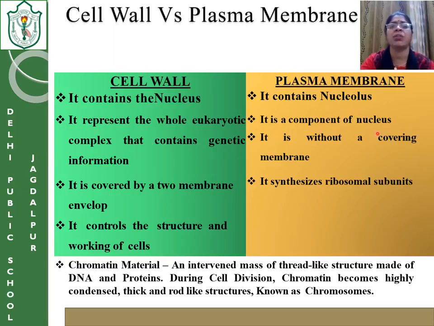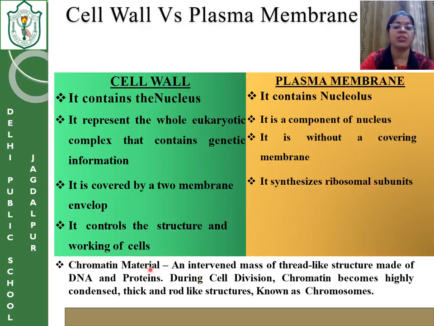The nucleolus is a part of the nucleus, and it is without a covering of a membrane. The nucleus is covered with two membranes. There is no covering like that on the nucleolus. The nucleus controls the structure and the working of the cell. The nucleolus helps in ribosome formation.